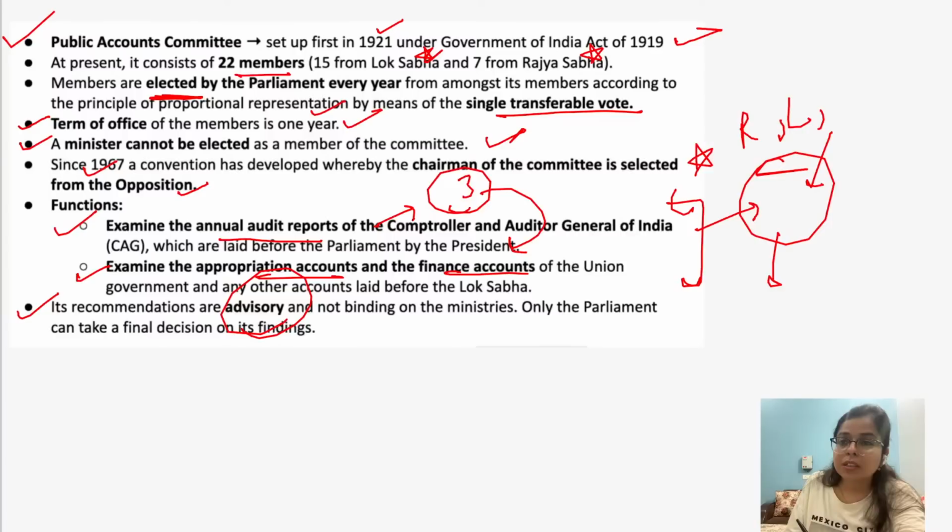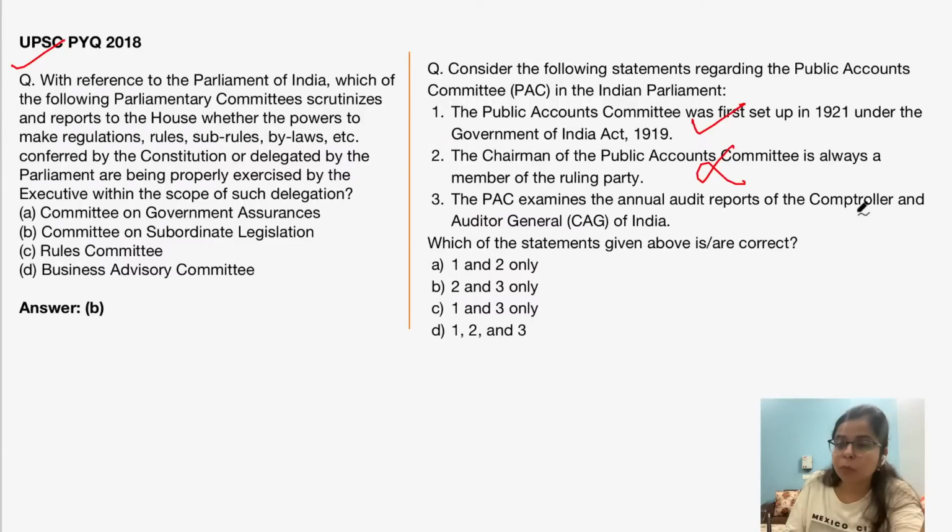Statement 2: The chairman of the Public Accounts Committee is always a member of the ruling party. Now this is an incorrect statement. There is a convention that the chairman of the Public Accounts Committee would always be a member of the opposition, right? And the third statement says that the PAC examines the annual audit report of the CAG. Now this is a correct statement. Now how many statements are correct? The correct answer is option C, as statements 1 and 3 are correct.